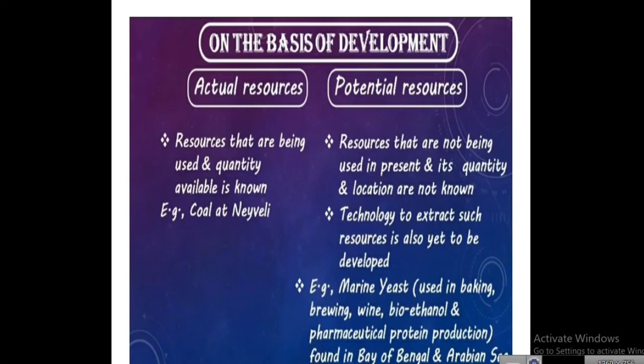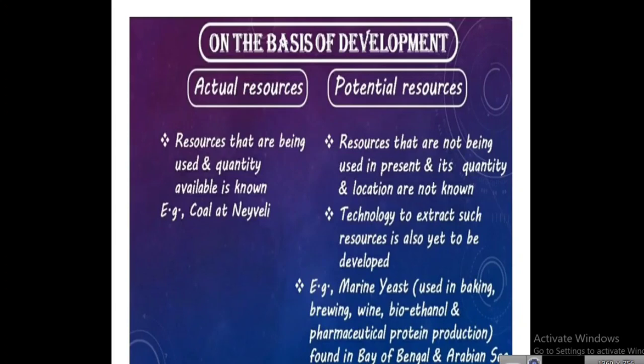On the basis of development. Next, actual resources means கண்டறியப்பட்ட வளங்கள். In this, resources that are being used, the quantity, அளவு, available is known. So some quantity, so much of the thing, some amount in kg or liters like that. So that amount, how much is there, we will be knowing. Coal, so we can see how much quantity is there.